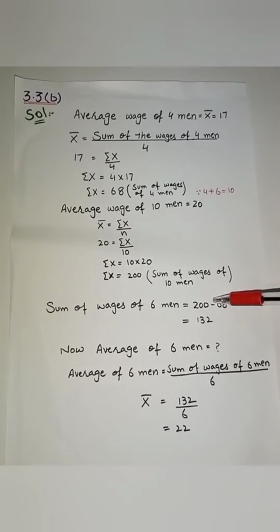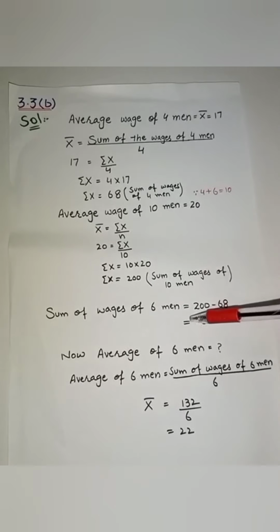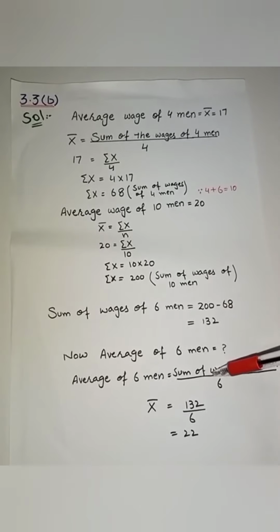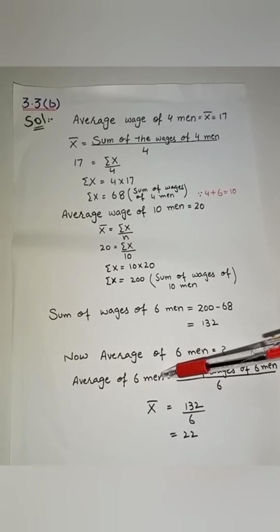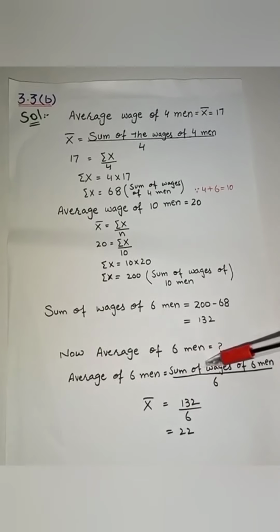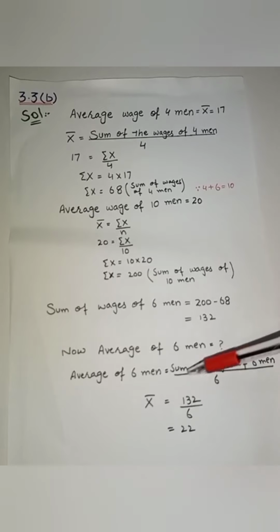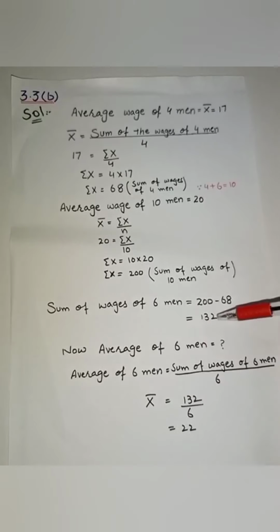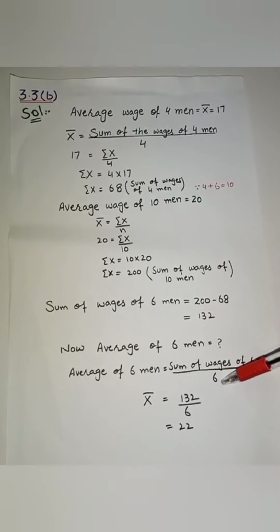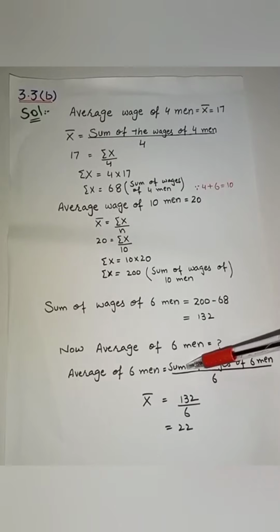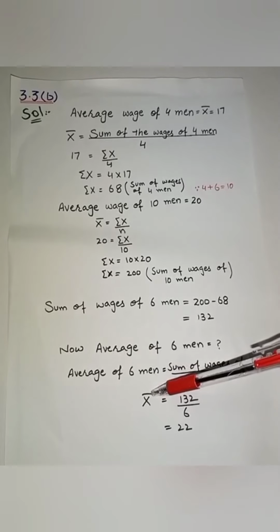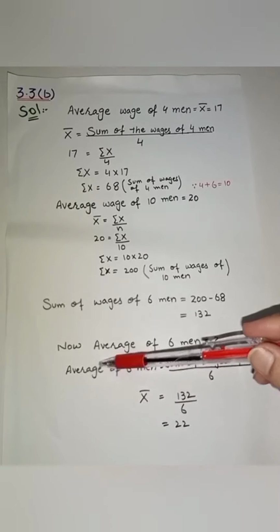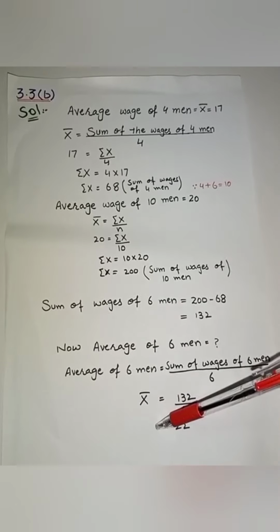So 200 minus 68 is equal to 132. Now we find the average wages of 6 men, which is equal to the sum of wages of 6 men divided by 6. That is equal to 132 divided by 6. And we have the final answer: x bar is equal to 22, where x bar is the average wages of 6 men.